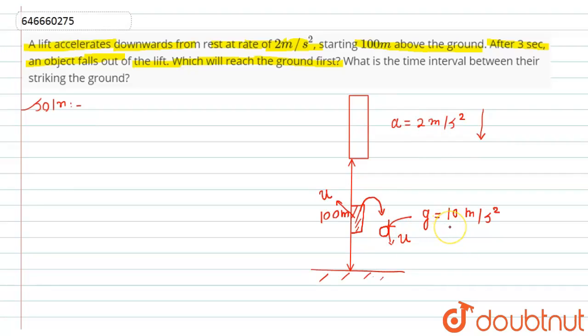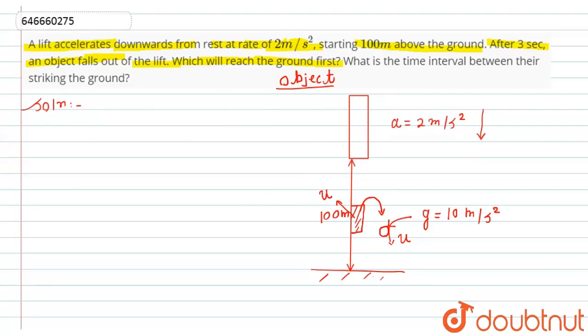So we can say that the object will reach the ground before the lift. So for the first question, which will reach the ground first, we can write: the object will reach the ground first.